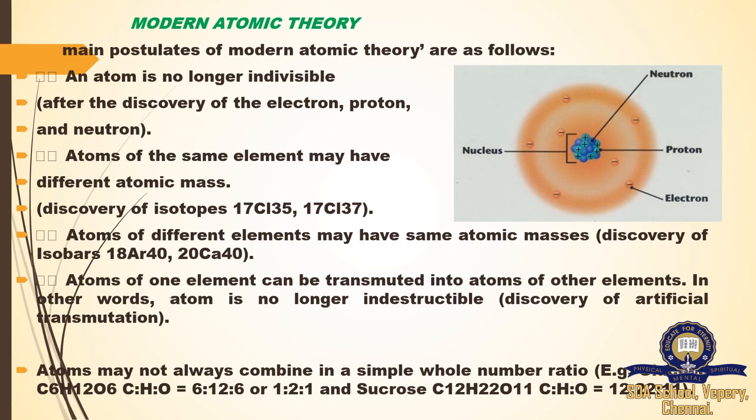Atoms may not always combine in a simple whole number ratio. For example, glucose C6H12O6, here the ratios are 6, 12, 6 or 1:2:1, the simplest form of 6, 12, 6, and sucrose C12H22O11. So it follows a certain ratio to give out a new compound.